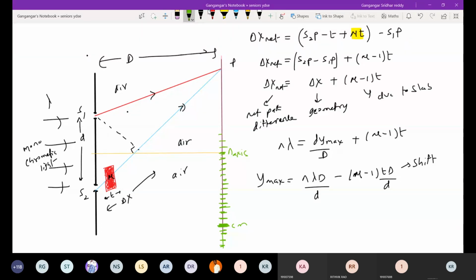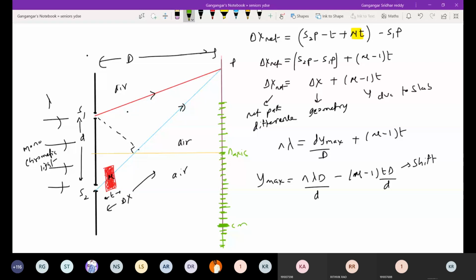This we call the order of interference at the axis. The green colors are maximas. In between, the gap is called minima. There's a condition. The green colors will be the maximas, in between gaps will be the minimas here. So we got this one.